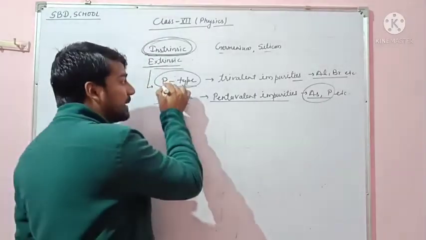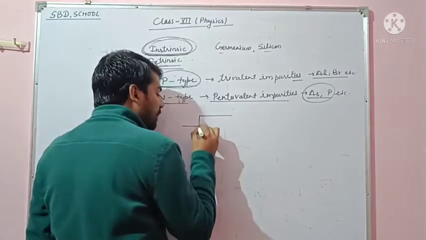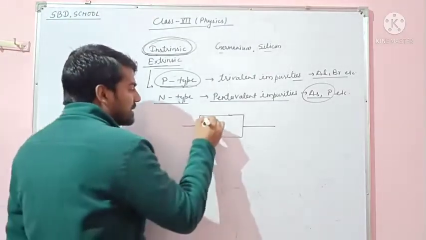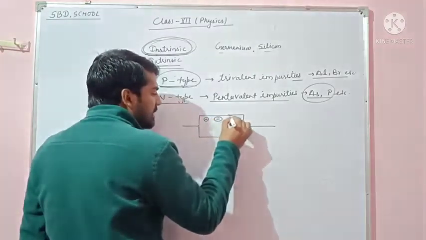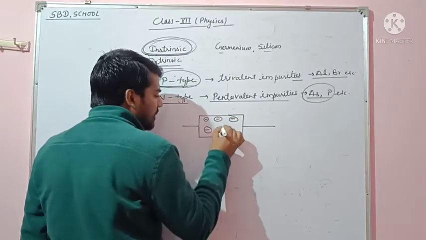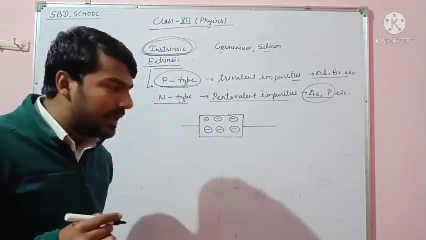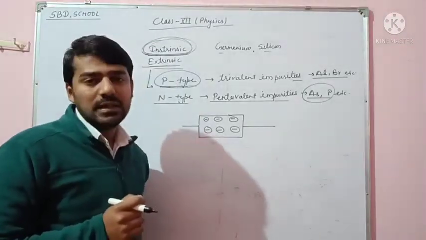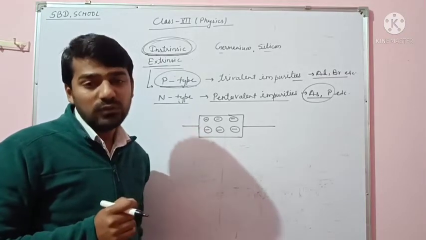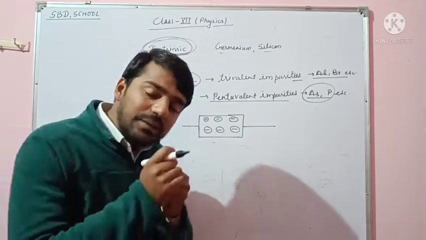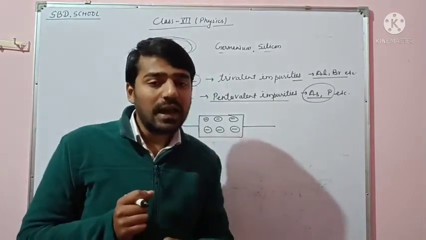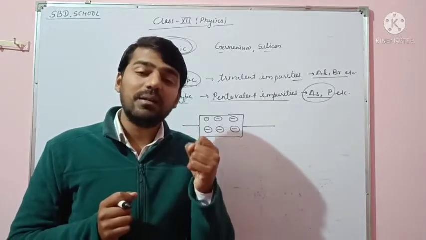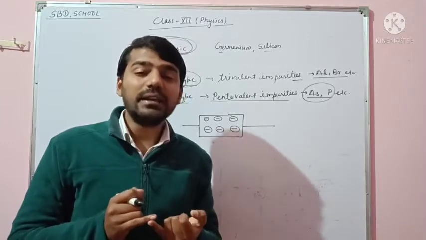Now the symbols. In a p-type semiconductor, a static negative charge is available, so this is the static negative charge. In a p-type semiconductor, holes are in majority and electrons are in minority. That means majority of holes and minority of electrons.